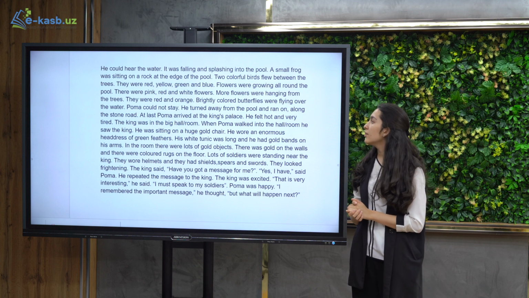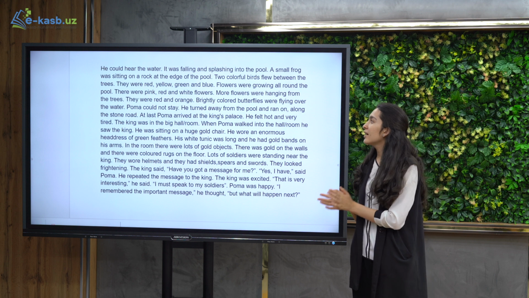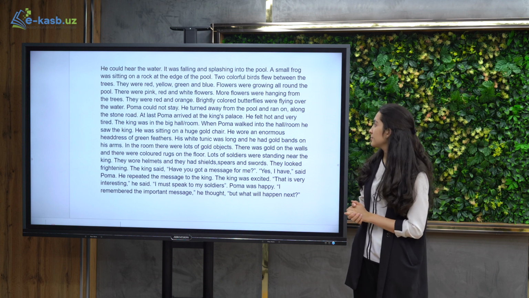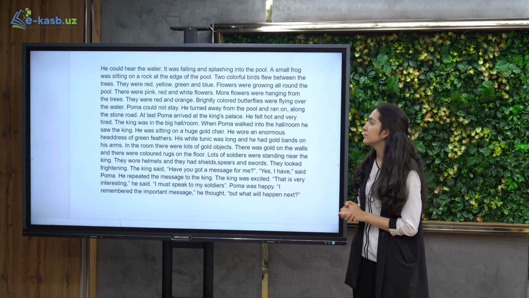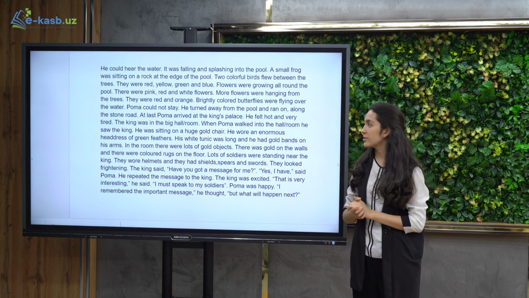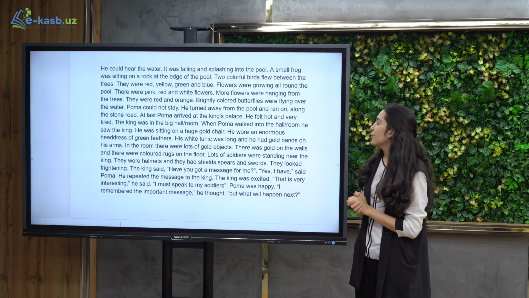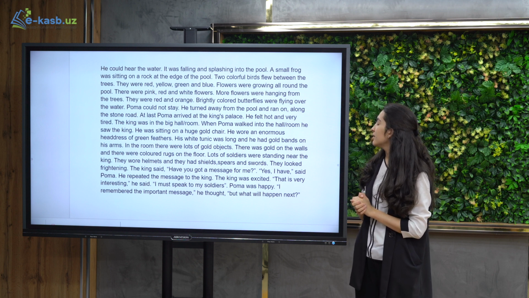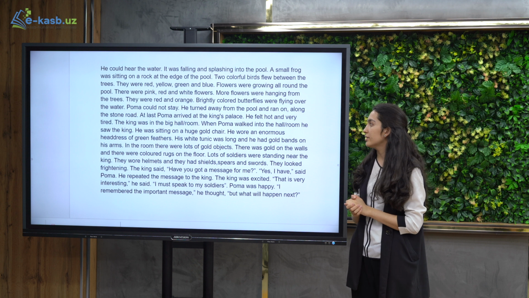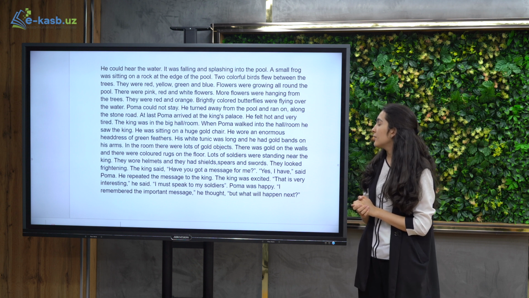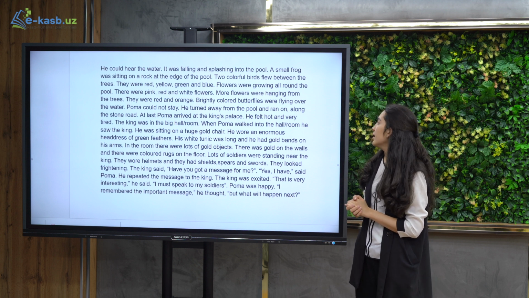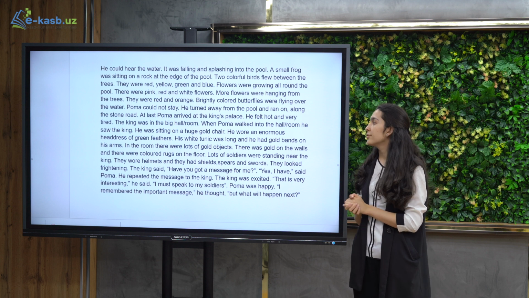Flowers were growing all around the pool. They were pink, red, and white flowers. More flowers were hanging from the trees. Hanging, it means osilib turgan. And they were red and orange. Brightly colored butterflies were flying over the water. Poma could not stay. He turned away from the pool and ran on along the stone road.